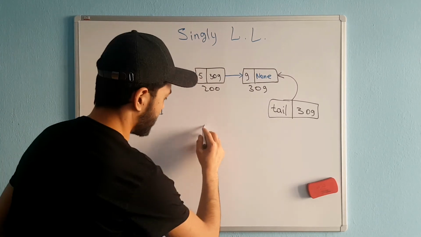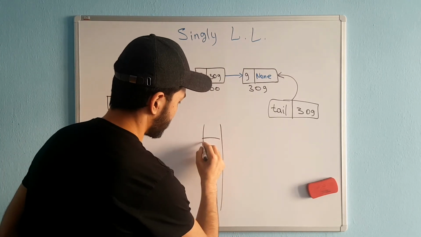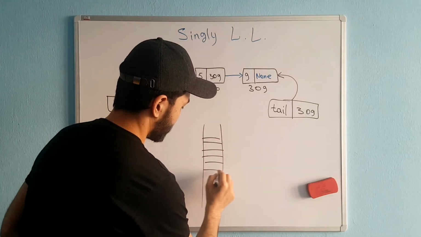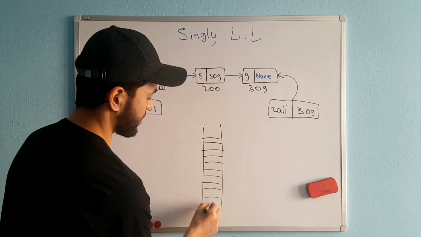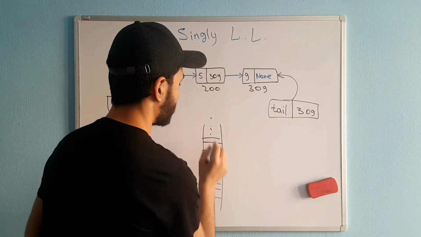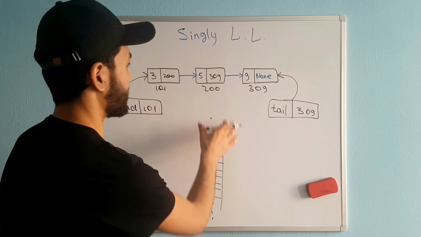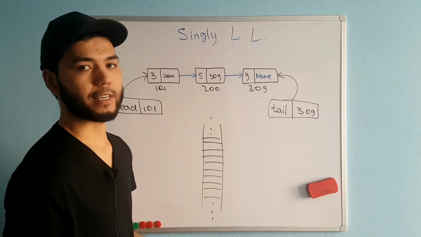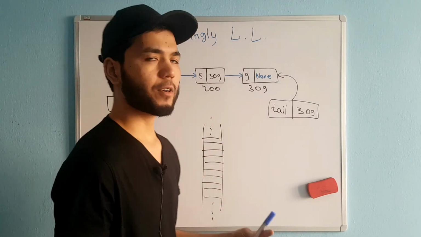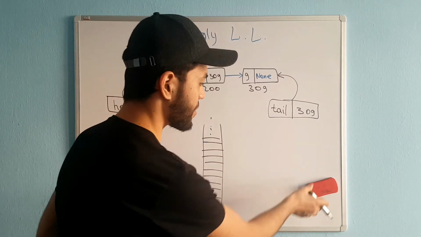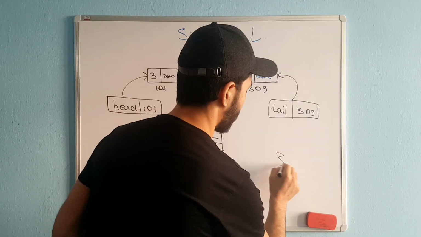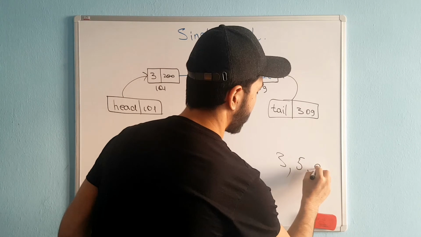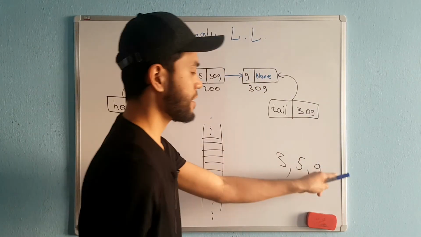We have the memory, and each cell we have, and we are not going to speak about the size of cells, because a linked list takes more memory than arrays, okay? For example, even if we are storing the same type of data. For example, I'm storing here 3, 5 and 9, three integer numbers.